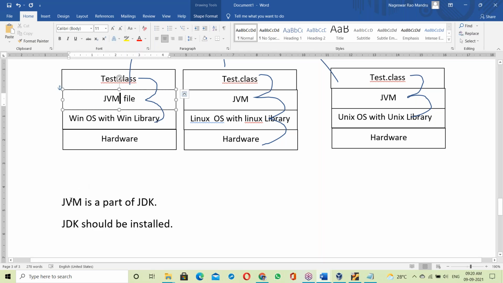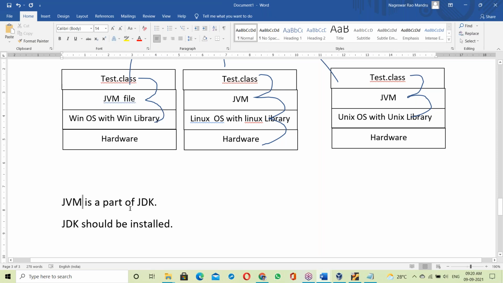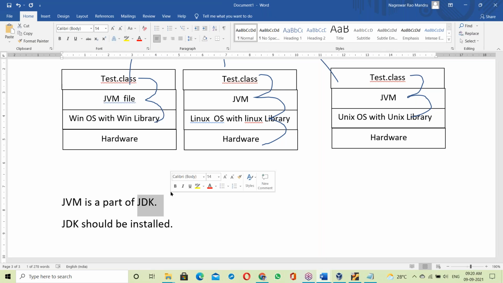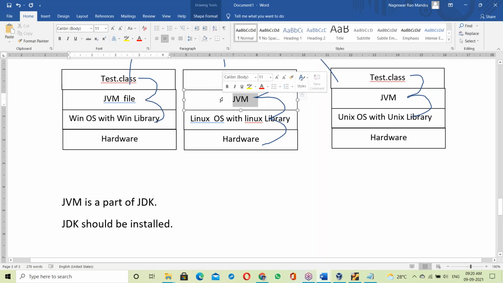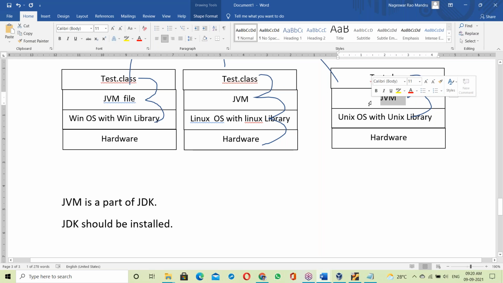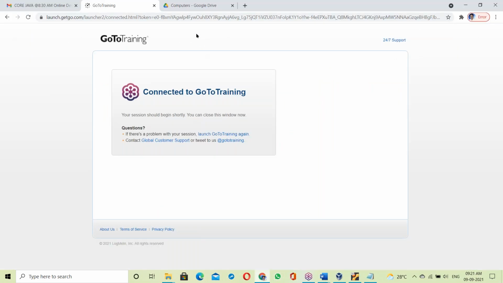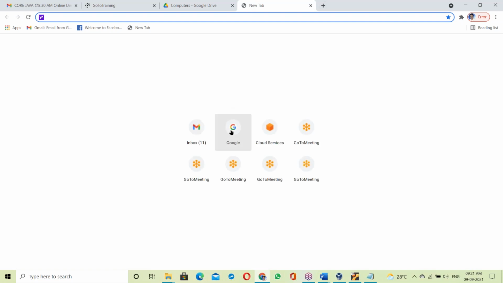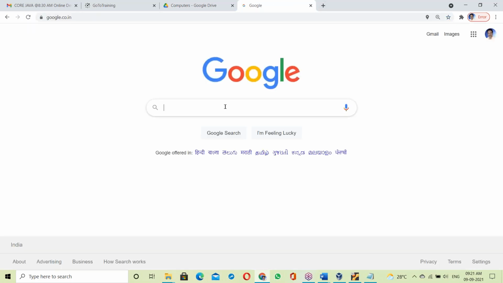JVM is OS dependent. Since JVM is OS dependent, JDK is also OS dependent here. There is a JDK for the Windows platform, a JDK for the Linux platform, and a JDK for the Unix platform. You have to download a different JDK for each. The same JDK will not work for all the operating systems.